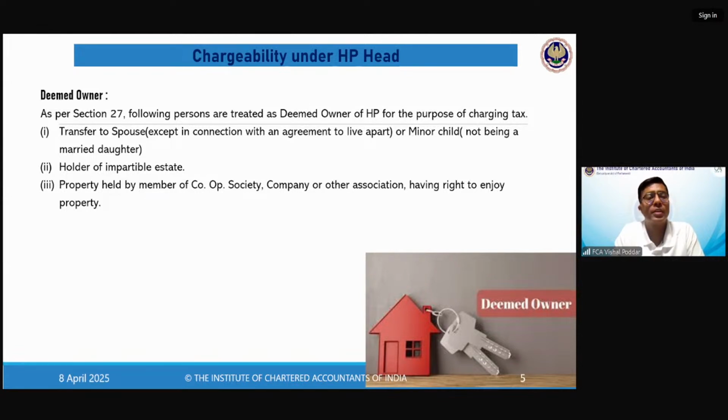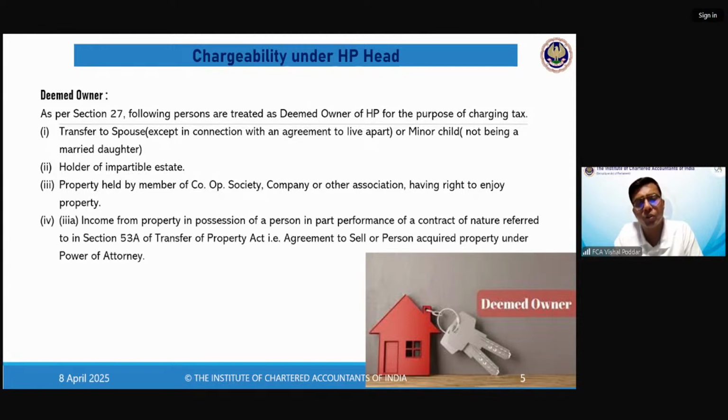Now, the law says that even though as per the society laws the society is the owner, you are deemed owner. Why? Because ultimately you have paid for it and you are occupying the flat. Nobody else can claim the flat from you. So ultimately it belongs to you, but legally the society is the owner. That is why this has been put in deemed owner, that the law will presume that you are the owner.